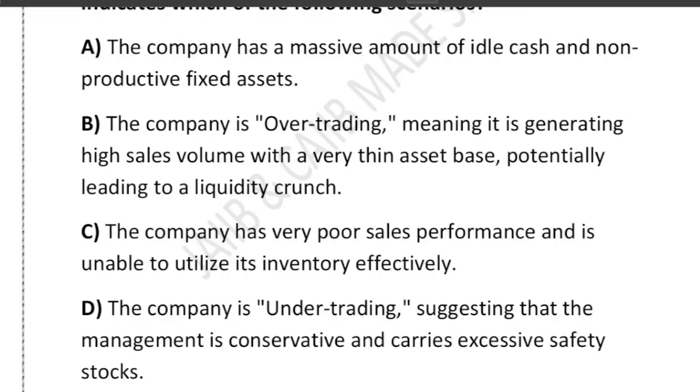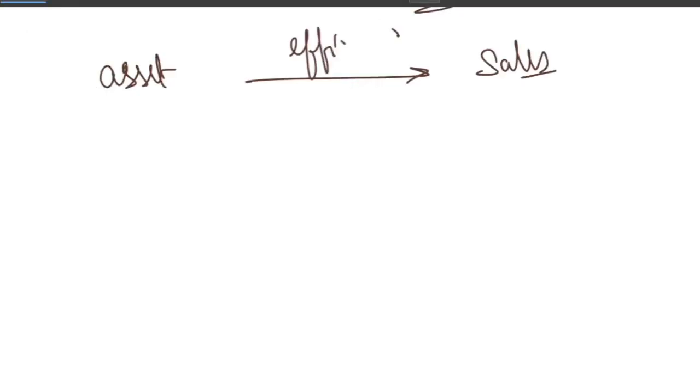That's the question. So friends, let's understand this in simple words. What is this asset turnover ratio all about? It tells us how efficiently a company uses its assets to generate sales. This efficiency is what the asset turnover ratio tells you. The formula for asset turnover ratio is net sale, which is our output, divided by average total asset. That is what the asset turnover ratio is all about.